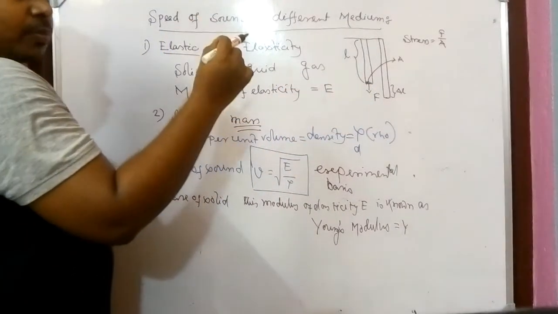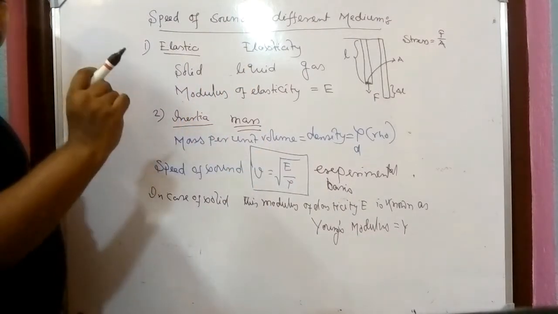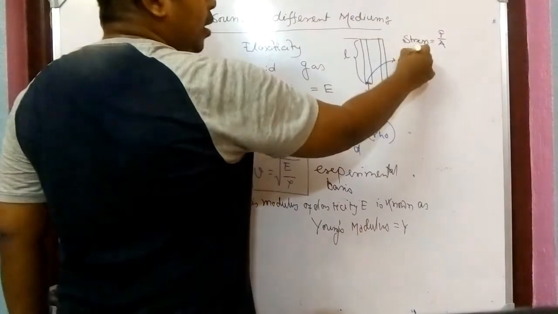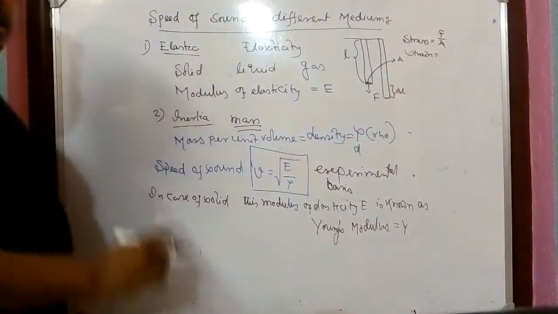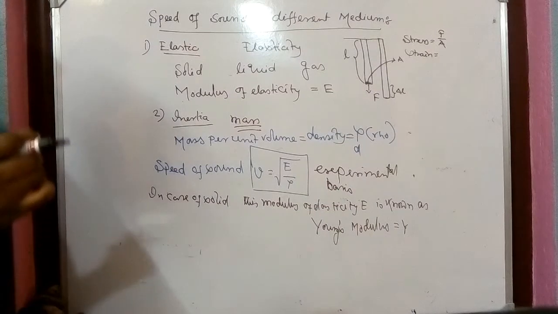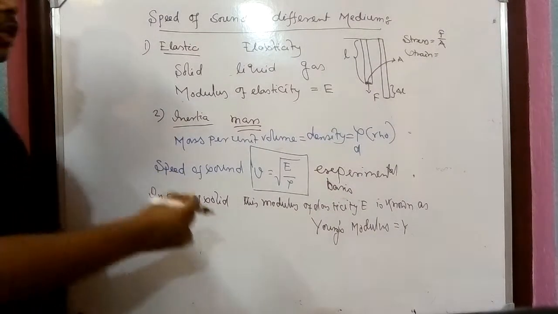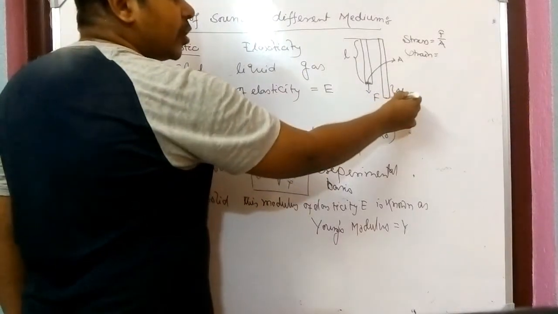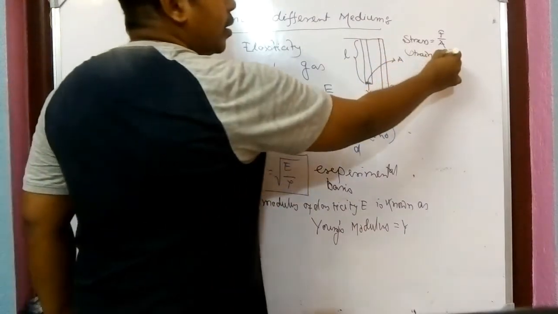So force per unit area is known as stress. Another quantity we have derived is known as strain. Strain is change of length by original length. Change of length means delta L. The original length is L.